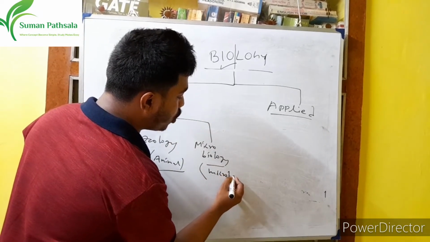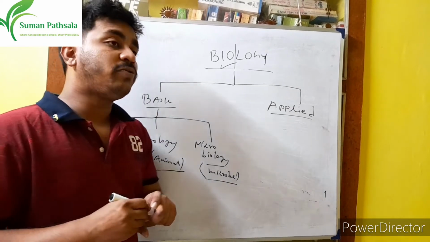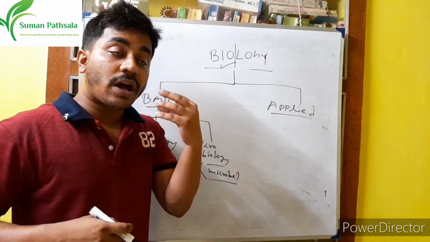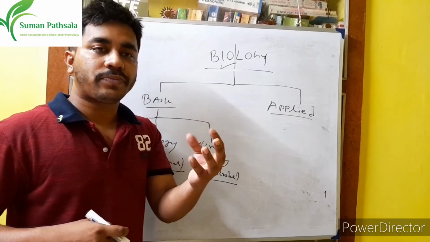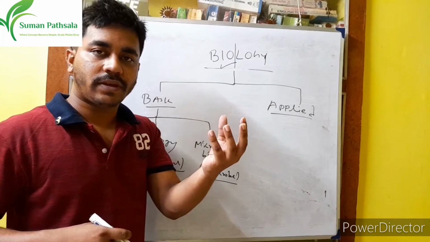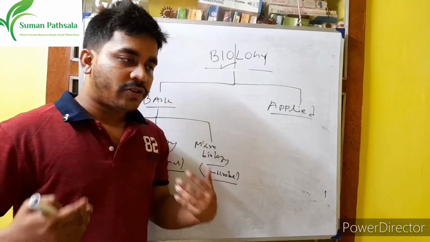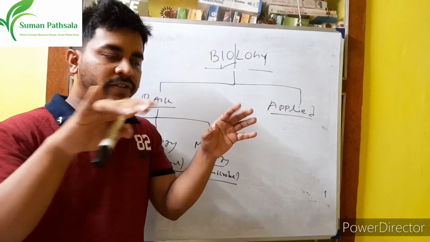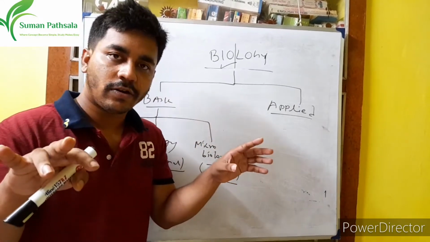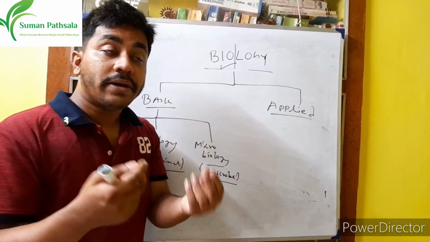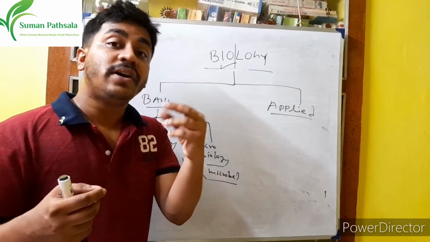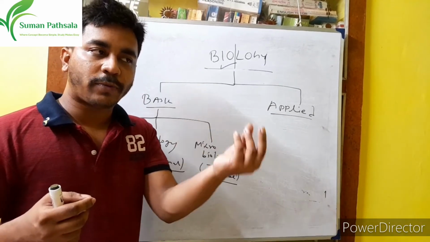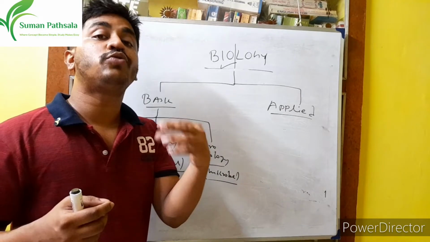Microbiology means microbes. What are microbes? Microbes are also organisms, but we cannot see them properly with the free eye. Suppose I stand here. Okay, so here around me, different organisms are there in the free air. Okay, but I cannot see them. Why? Because they are very small particles. These are called microbes. That's why we cannot see them with the free eye. If I have to see these organisms, I have to use a microscope.